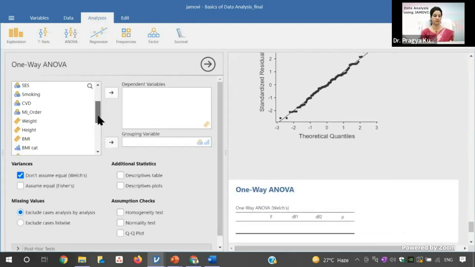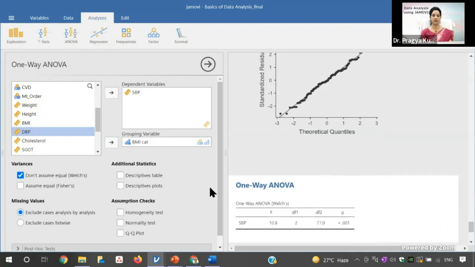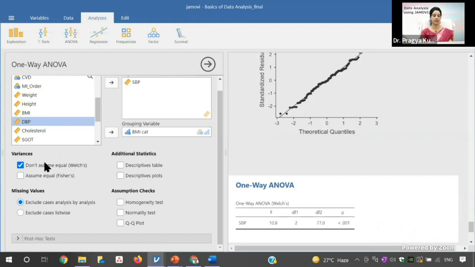If you see the BMI category, it is the categorical variable, and this is the systolic blood pressure. So in the dependent variable, I'll move this SBP. The independent variable, the grouping variable, is the BMI category.